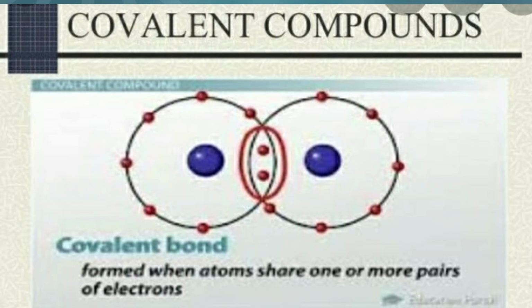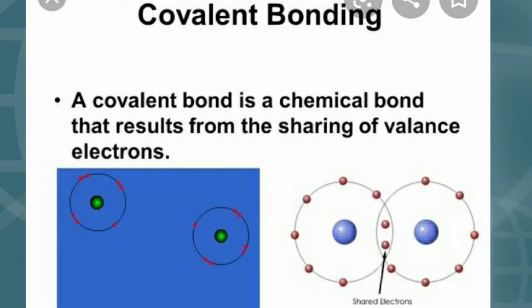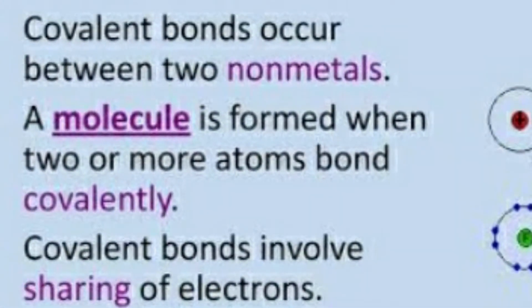A covalent bond is a chemical bond that results from the sharing of valence electrons. The sharing takes place in such a way that each atom in the resulting molecule gets the stable electron arrangement of an inert gas. Children, remember, while sharing, each of the nonmetals will share an equal number of electrons to attain the noble gas or inert gas electron configuration. And the covalent bond occurs between two nonmetals.